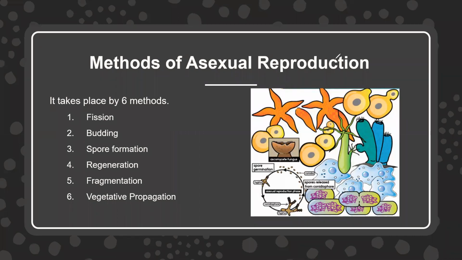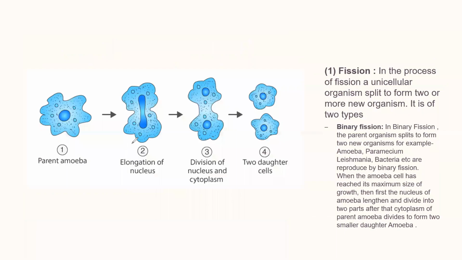Let's learn about the methods of asexual reproduction. They are of 6 types: fission, budding, spore formation, regeneration, fragmentation, and vegetative propagation. Let's start with fission. It's a process where unicellular organisms split to form 2 or more new organisms, and it is of 2 types, binary fission and multiple fission.